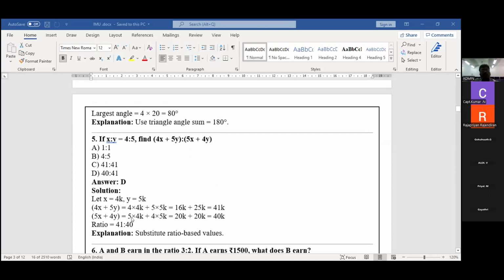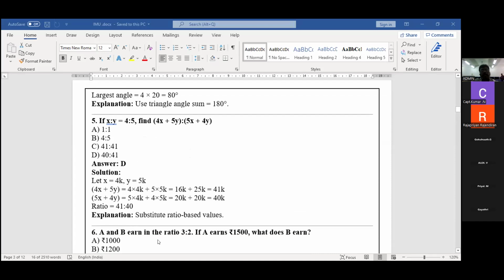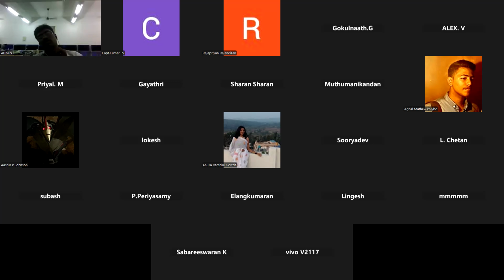Okay, sixth problem. A and B earn in the ratio 2:3. A earned 1,500. How much did B earn? Last one. Explain. 1,000, okay, right? Now I'm going to change the problem. Shall I change the problem now?